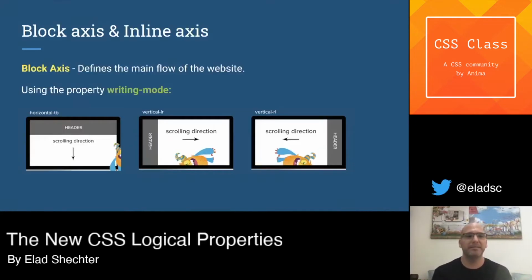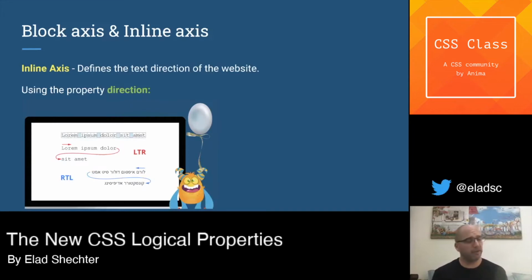To recap it, to control the block axis, we have the writing mode with the three main values of horizontal top to bottom, vertical left to right, or vertical right to left. To control the inline axis, we have the direction property with the LTR value to write all the text from left to right, or to write all the text from right to left with the RTL value.